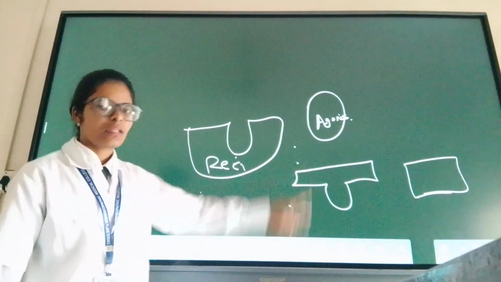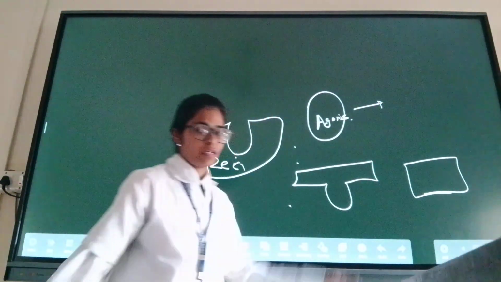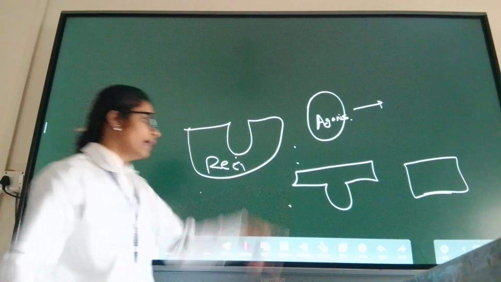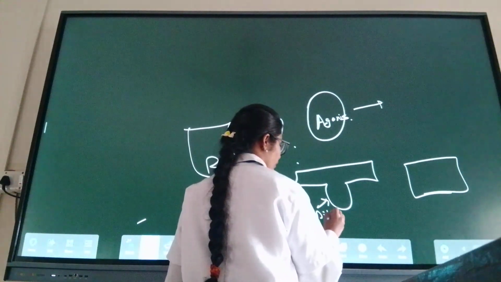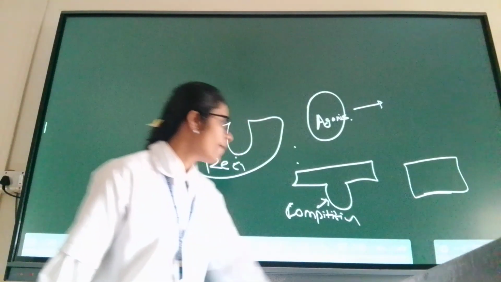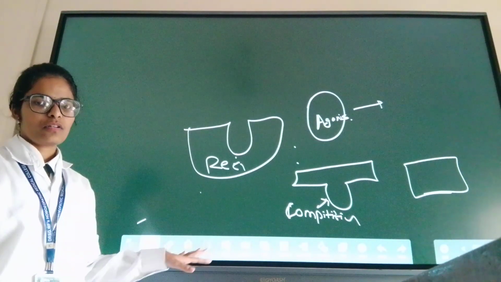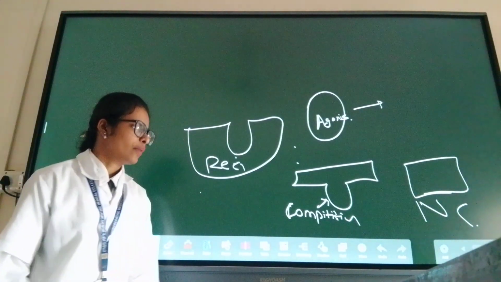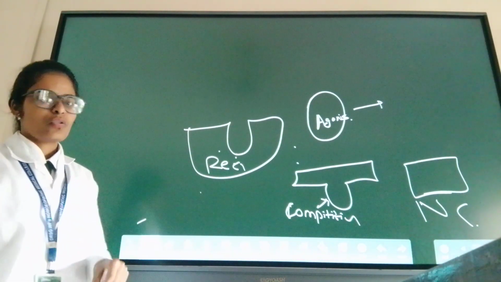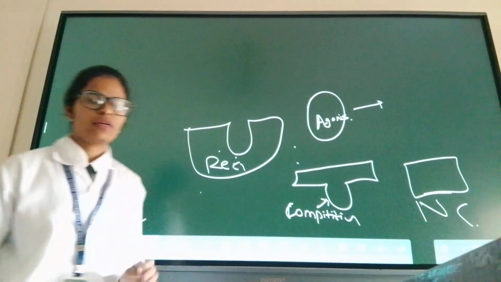Now tell me which drug binds with this receptor. These two. Okay. Now this is our substrate, the main substrate. And this is the competitive substrate, agonist or antagonist. And this is non-competitive. Why competitive and non-competitive? Because it can bind with this receptor, so it is competitive, and this is non-competitive. I hope you got this concept. It's easy to understand. Now let's come to the main part, DRC.